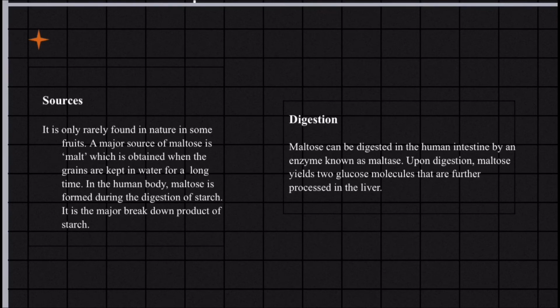A major source of maltose is malt, which is obtained when the grains are kept in water for a long time. In the human body, maltose is formed during the digestion of starch. It is the major breakdown product of starch digestion. Maltose can be digested in the human intestine by an enzyme known as maltase. Upon digestion, maltose yields 2 glucose molecules that are further processed in the liver.